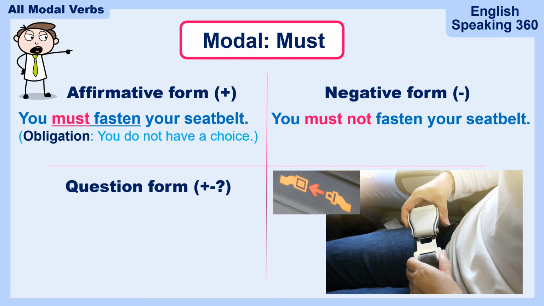You must not fasten your seatbelt. You can also say you mustn't. You mustn't fasten your seatbelt. This one is the opposite of obligation. It is prohibited. You cannot fasten your seatbelt.